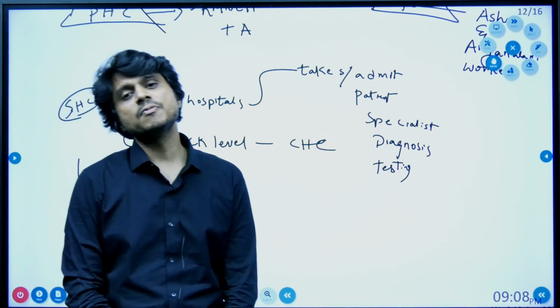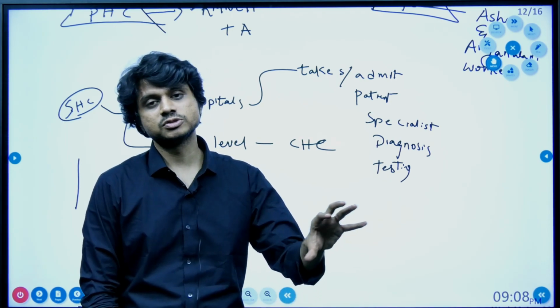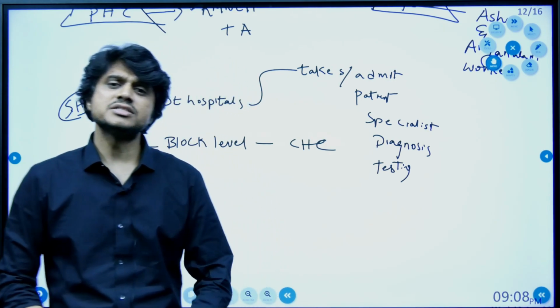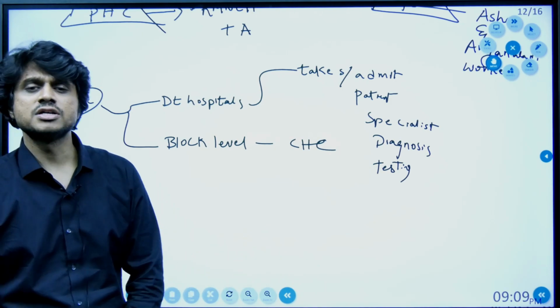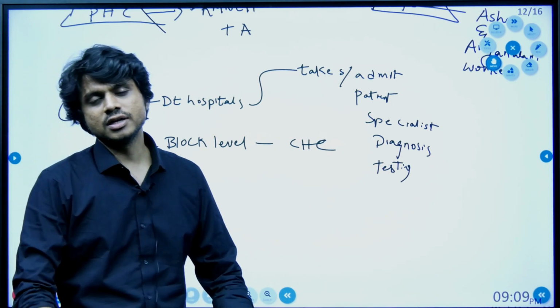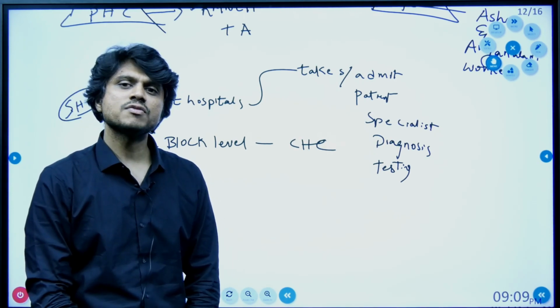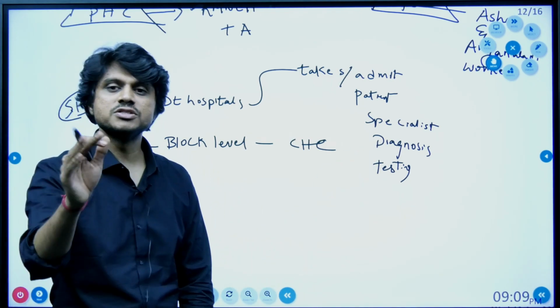The government will provide whatever funds are there to primary, secondary, and tertiary health, and since the private sector is already there, it will collaborate with the private sector through an insurance model. Government will provide the premium, and whatever the cost is, up to 5 lakhs, the government will compensate the people.